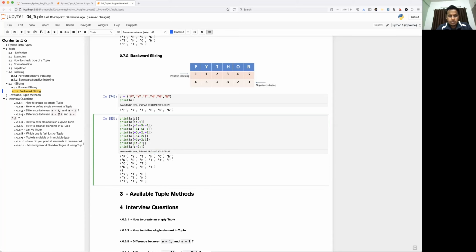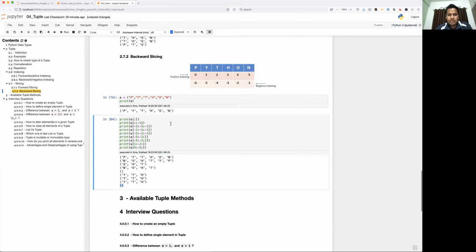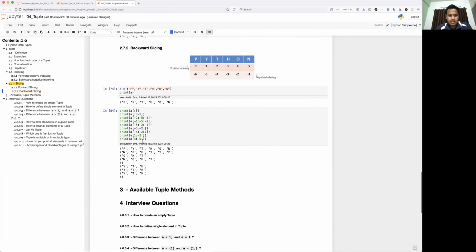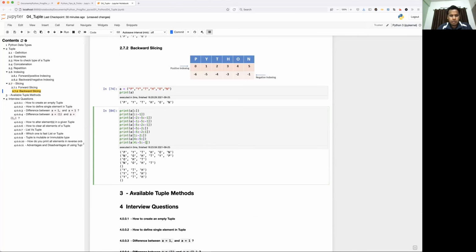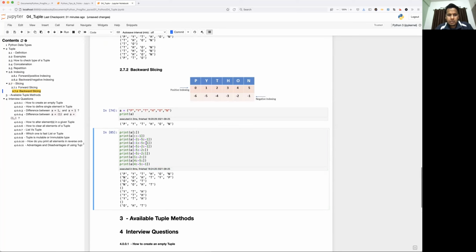I'm going to print 4 to -5. Okay, again you got empty. Why? Because 4 is nothing but -2 and -5 we are giving. So this itself is telling you are moving in the backward direction, right? In this case, the mandatory thing is you have to give a negative step size. Otherwise you'll get empty data. I can give -1 or -2, whatever you want. Okay, so I hope you understood this one.